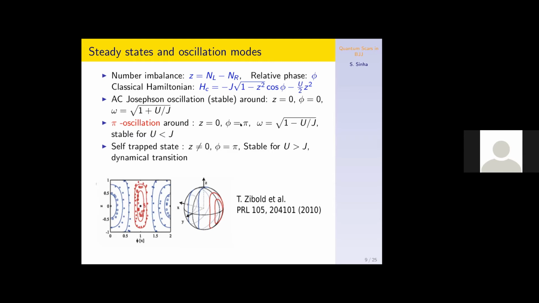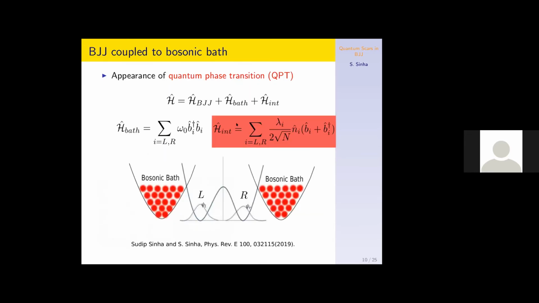So this is just a simple isolated Bose-Josephson junction, and in it this pi oscillation can exist and can become unstable in some parameter regime. Now, the second question one can ask is to study these types of dynamics in the presence of a dissipative environment. The dissipative environment can be generated by coupling this Bose-Josephson junction with some type of